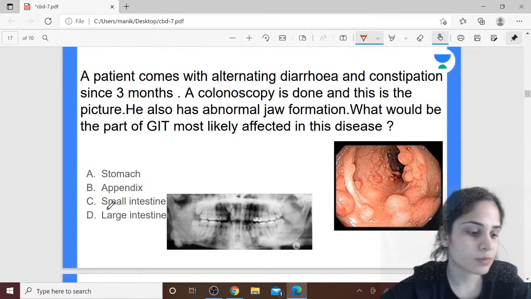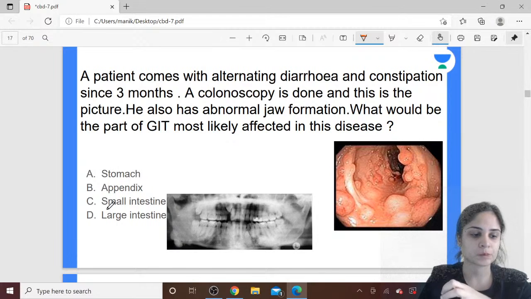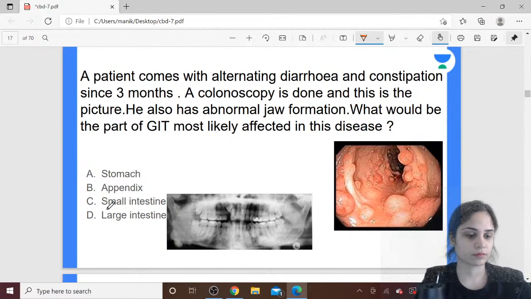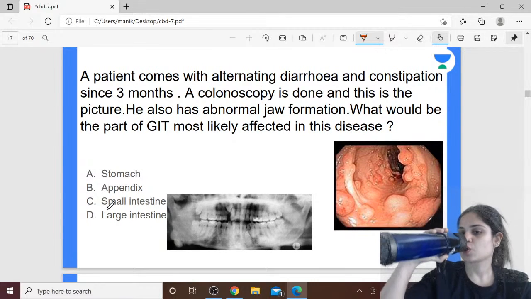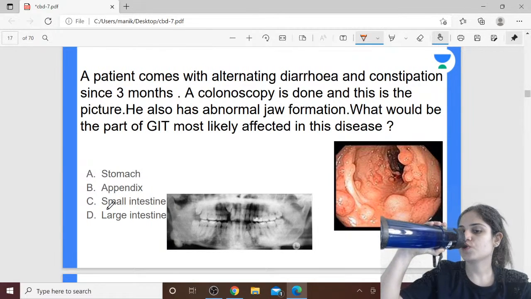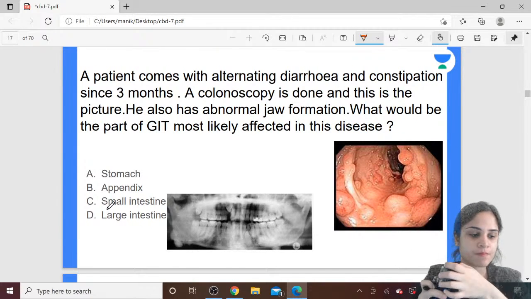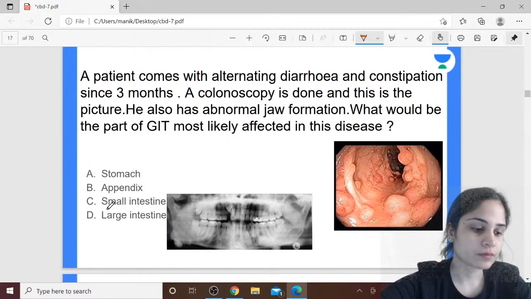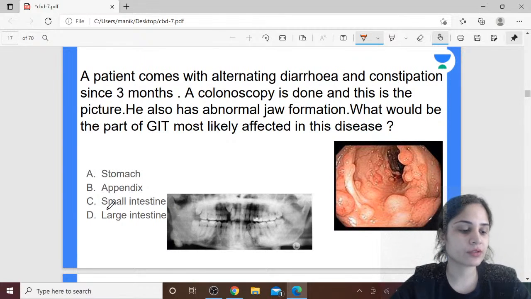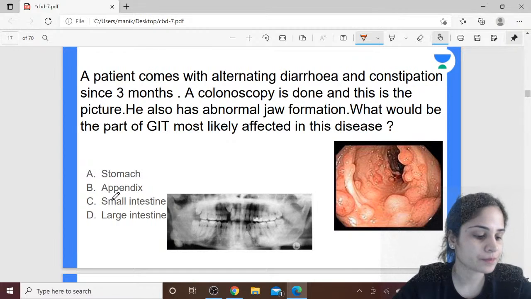Stomach, appendix, small intestine or large intestine? So diagnose this disease and tell me which part of the colon is affected in this.